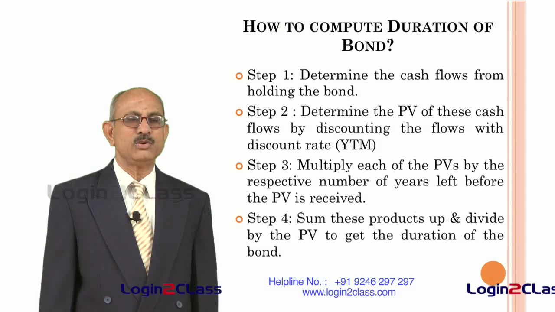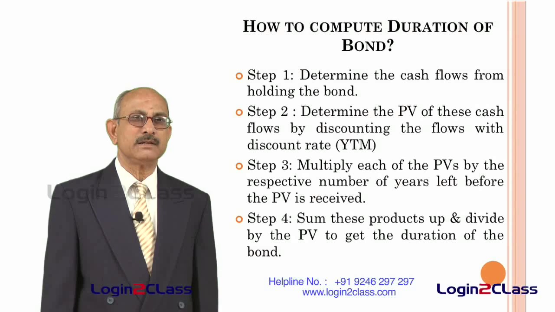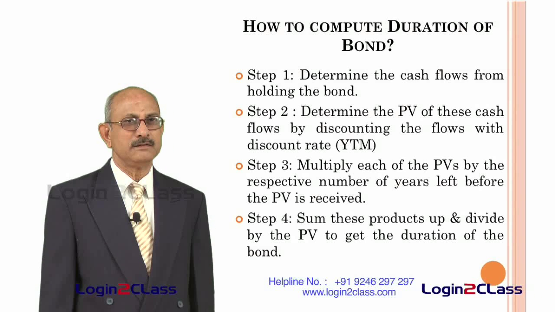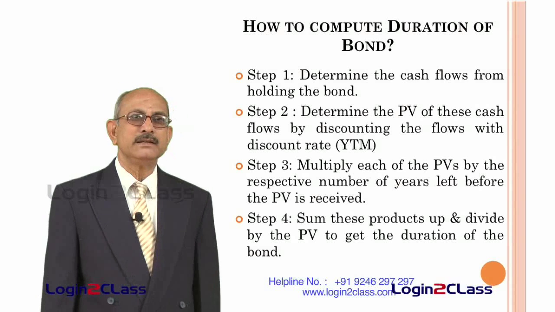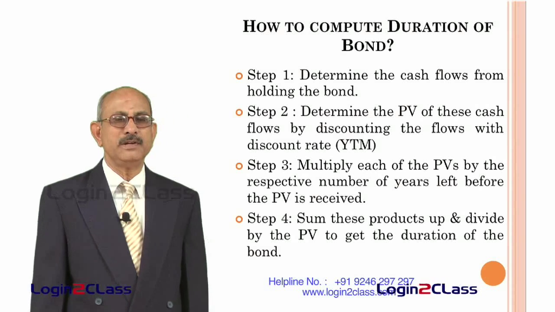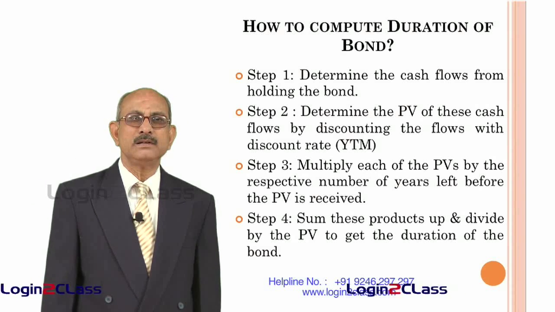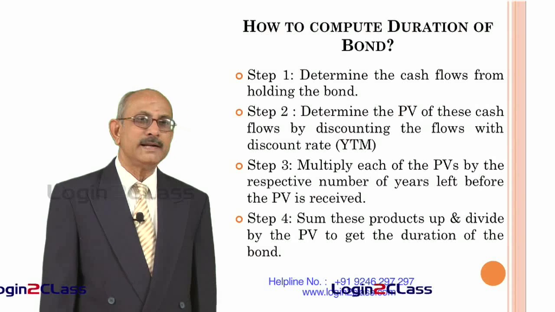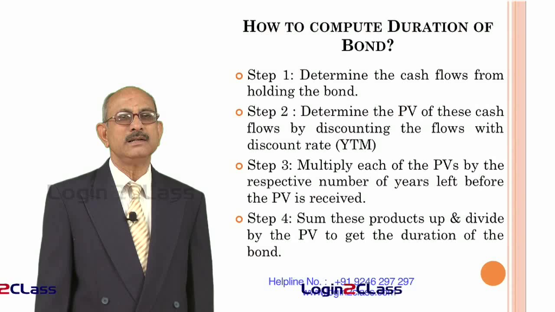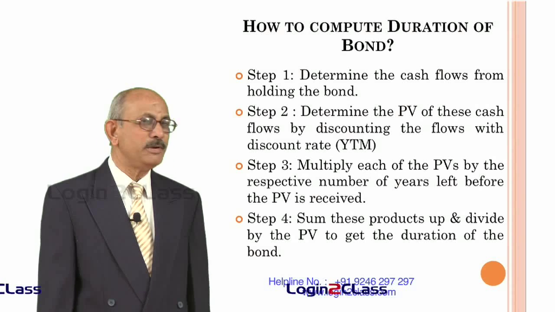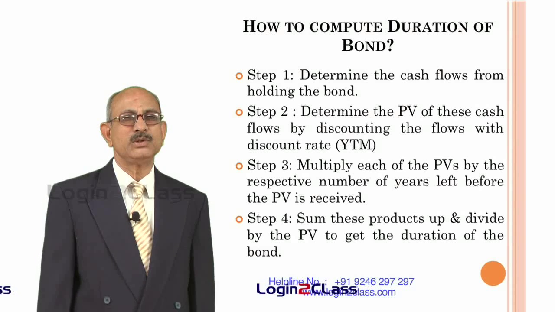Then all these are added together, that is your multiplication of the PV with the number of years for each of the cash flows, then add up the entire thing. This can be denoted by sigma PV into T, where PV is the present value of each of the cash flows and T is the period left before the cash flow is received. And this entire thing is again divided by the PV to get the duration of the bond. Then you simply add up all the PVs without multiplying them with the number of years, and that sum is known as sigma PV.